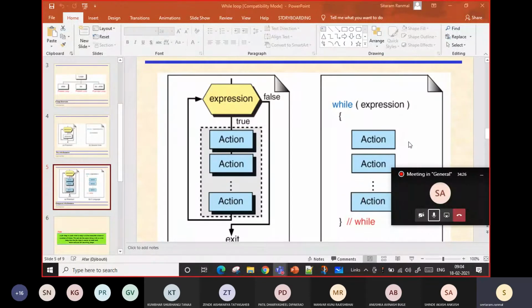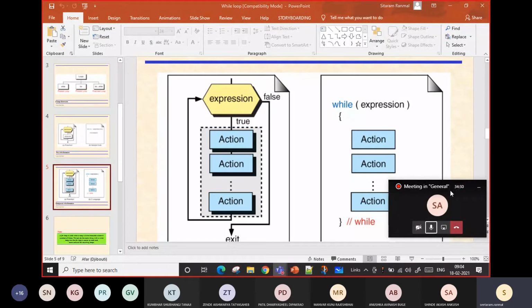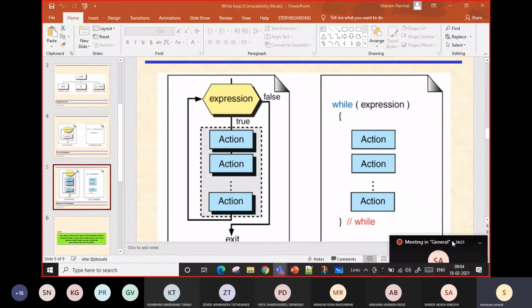Now we will see the while loop. What is the while loop? A while loop is a loop in which the condition is checked at the start of the expression.